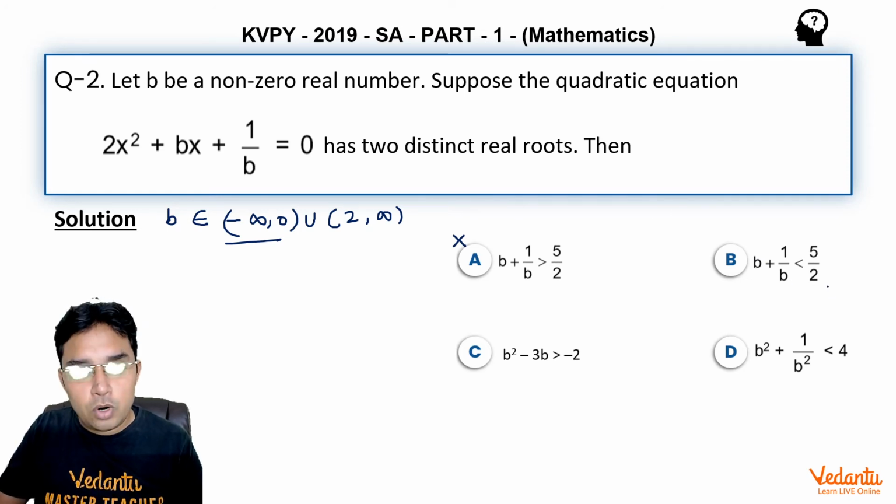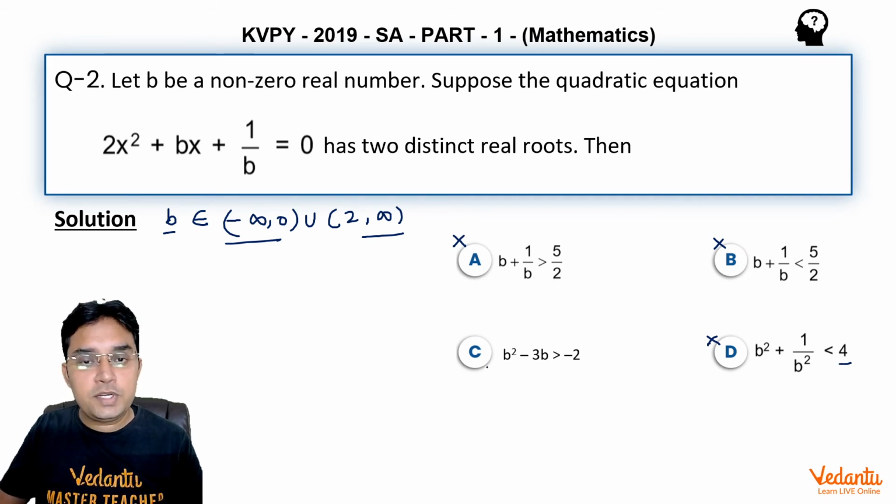Now coming to option B, b plus 1 upon b less than 5 by 2. Again, it is not true, because as I increase b to infinity, then b plus 1 upon b is going to be infinite, so it cannot be less than any finite number. And same is the logic for D also, because if b square is going to infinity, then b square plus 1 upon b square cannot be less than 4. So only option remaining is C.